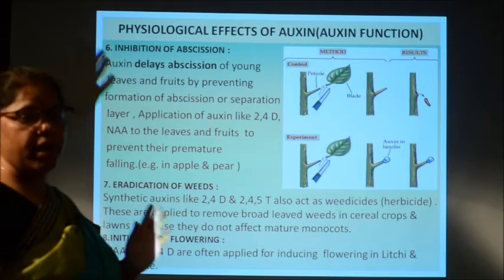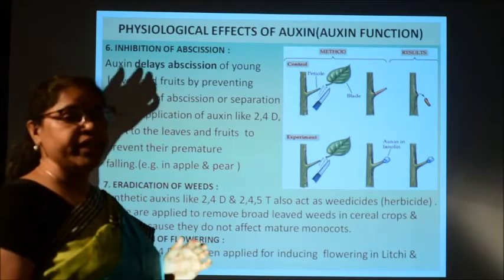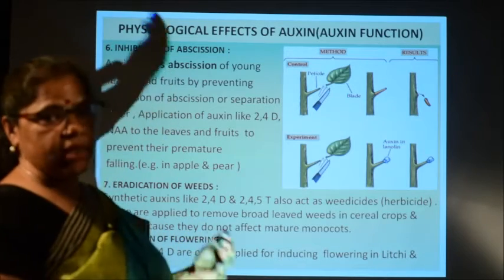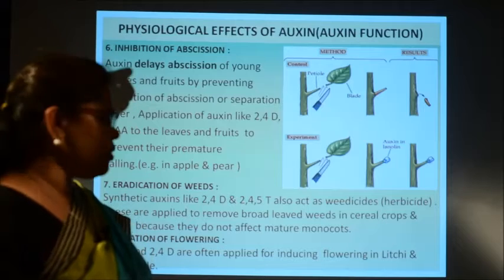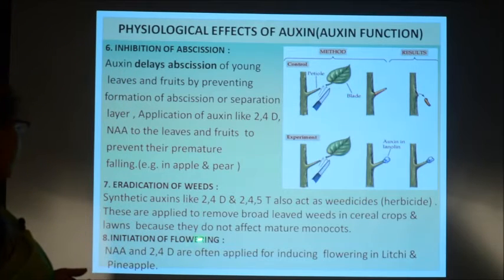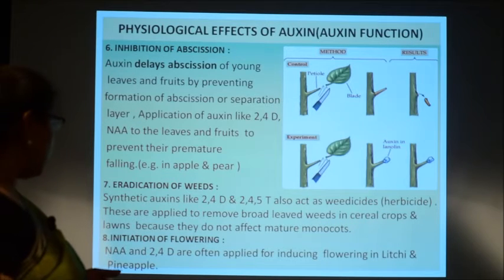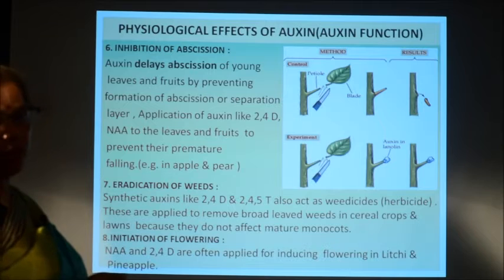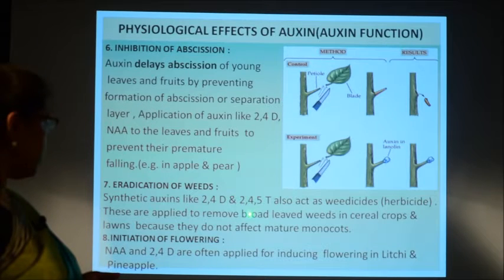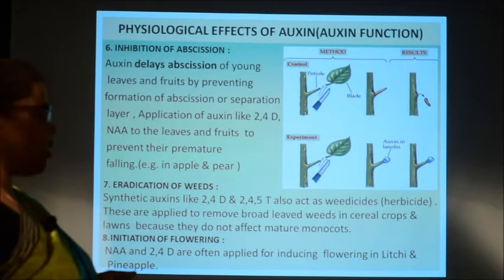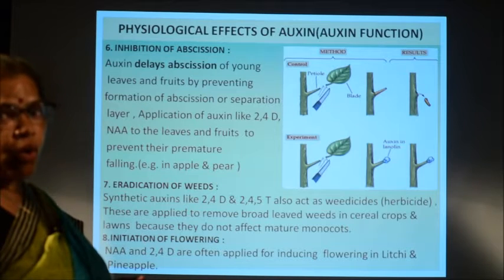are very popularly known as herbicides or weedicides, because they can kill these unwanted herbs in the crop field. So, these are applied to remove the broad-leaved weeds in the cereal crops and lawns also, because they do not affect the mature monocots. So, this 2,4-D and 2,4,5-T are mostly used as herbicides or weedicides.